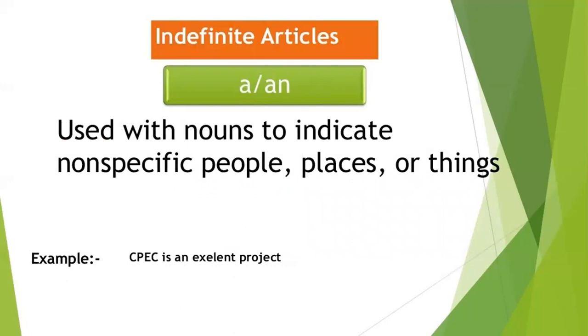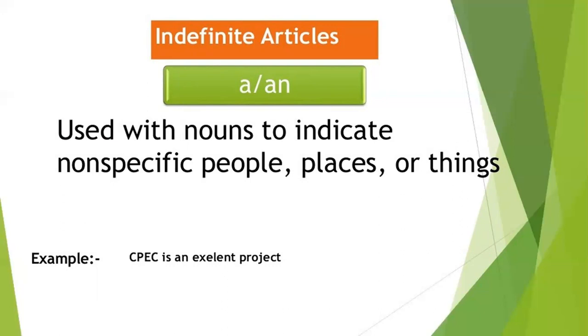Now the indefinite articles a and an are used with nouns to indicate non-specific people, places, or things. Okay. So a is used before a word beginning with a consonant, and an is used before words beginning with a vowel or with the letter H which is not sounded.